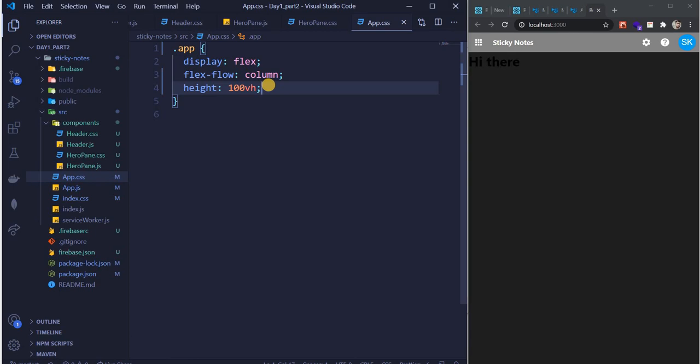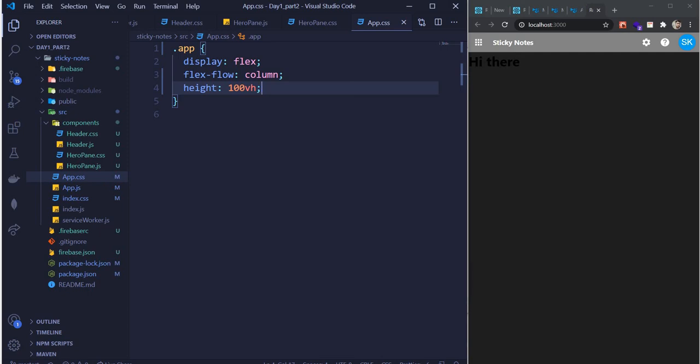VH means view height. And there is another property called VW, that means 100 view width. Is it happening for you now? Now it is there for everyone, guys.